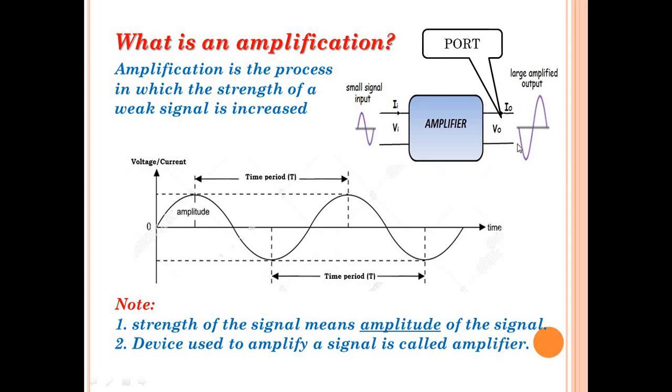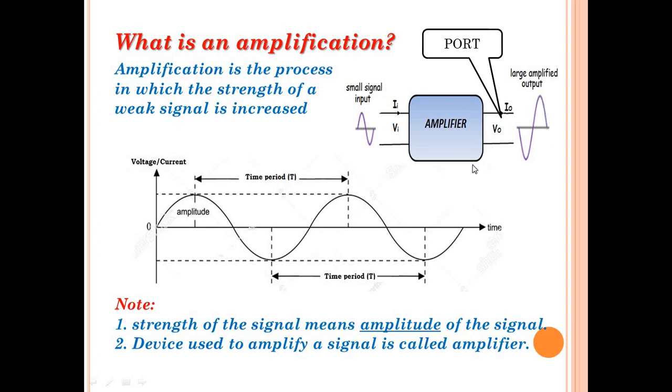So this becomes the input port, and this becomes the output port. And you can see in this image, here I am applying a signal with smaller amplitude, in other words smaller strength, and here we are getting a signal with a larger amplitude, in other words increased strength.